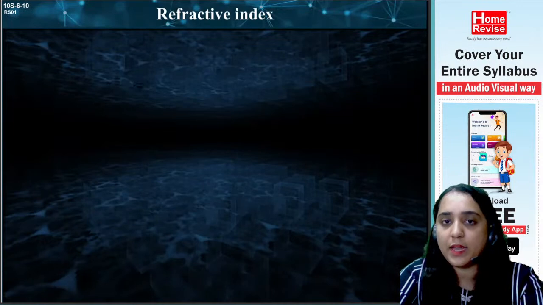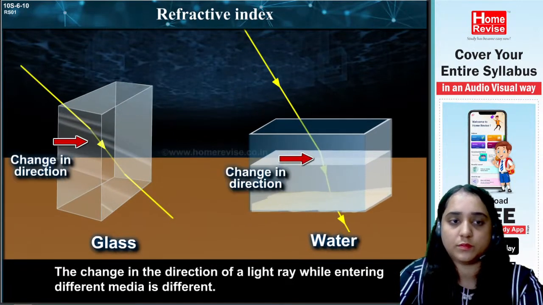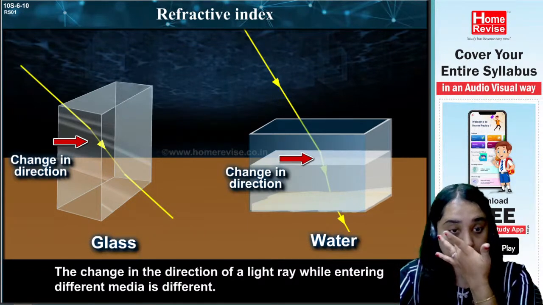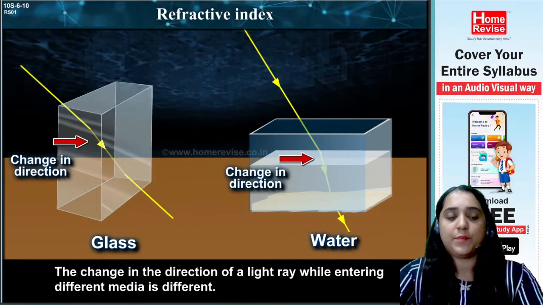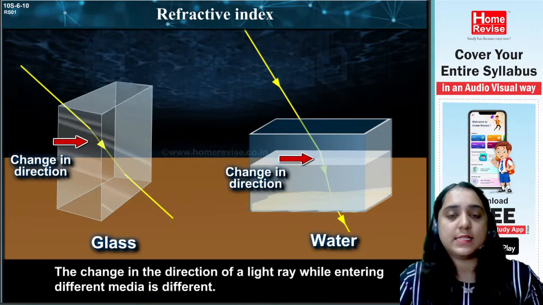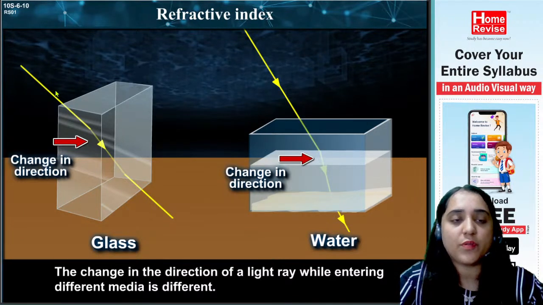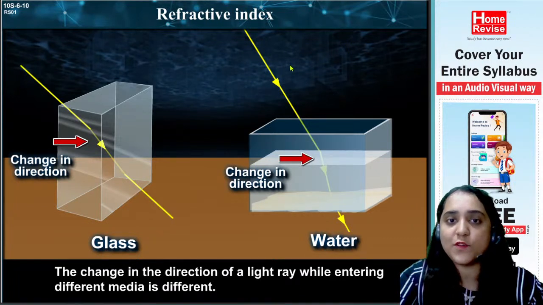Now pay attention. The change in the direction of a light ray while entering different media is different. This is a very important thing to understand. This is the incident ray. Here it is going from the first medium, air. Here also the first medium is air.